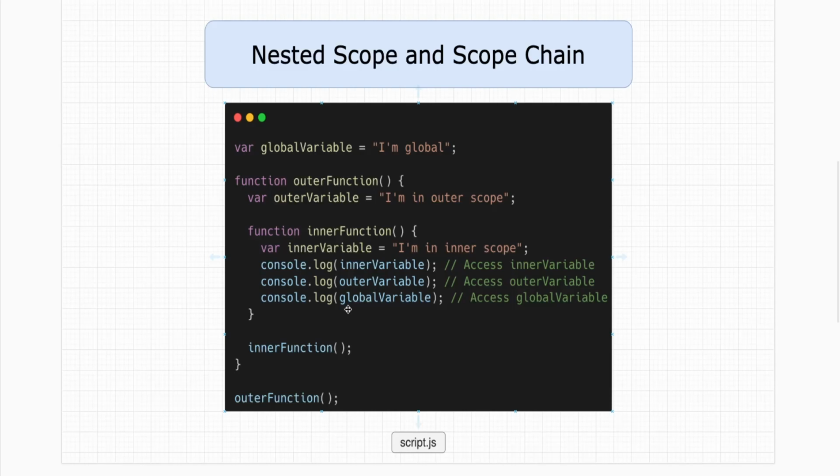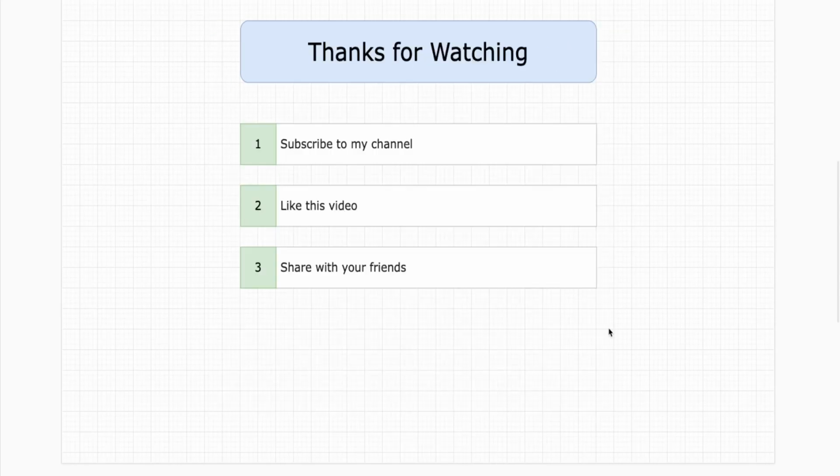It starts from the innermost scope and goes up until the global scope. Once the variable is found, that's okay. If it doesn't find it, the search stops at the global scope. So this is how the scope chain works. That is pretty much about the different types of scope in JavaScript.